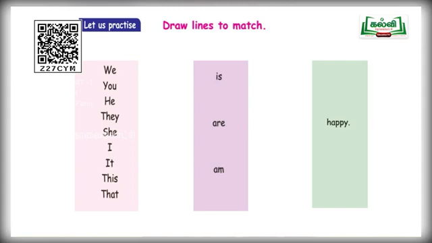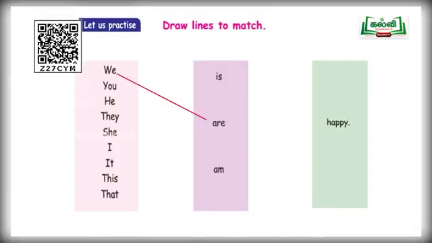First one, we. W-E, we. After the pronoun we, what are you supposed to use? Are. We are happy. Very good, children. You try the next one. You. It denotes singular and also plural, but here, take it as plural. You are happy. This is the correct one.